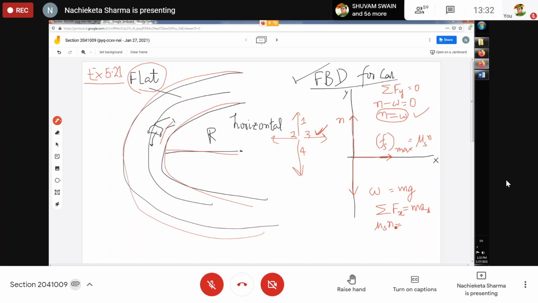That's why it is known as the centripetal force. And for that centripetal force, we have already found an expression, that is m v max square by r.